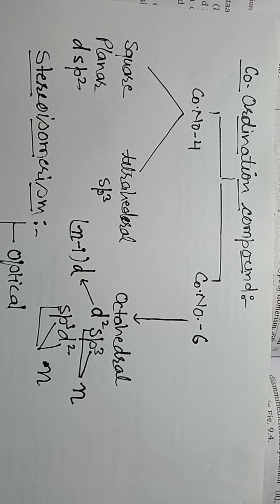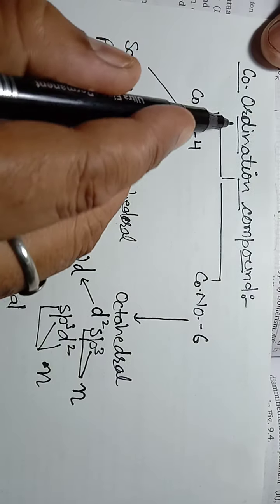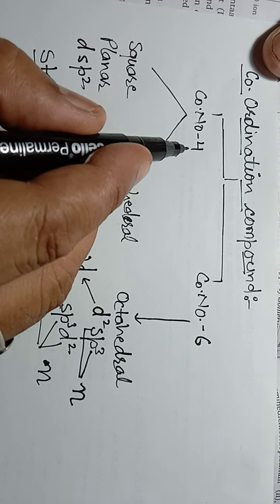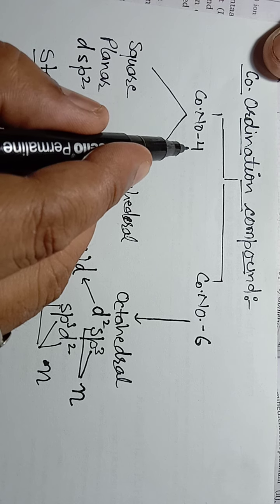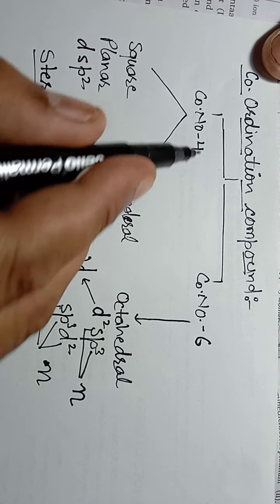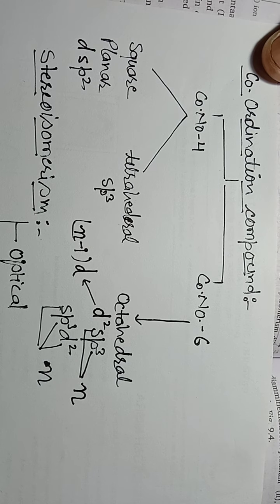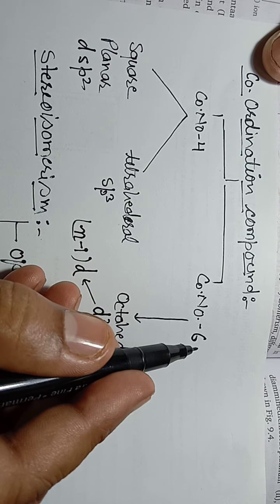As you know, on the basis of coordination number, we can divide coordination compounds into two types: compounds of coordination number 4 and compounds of coordination number 6.